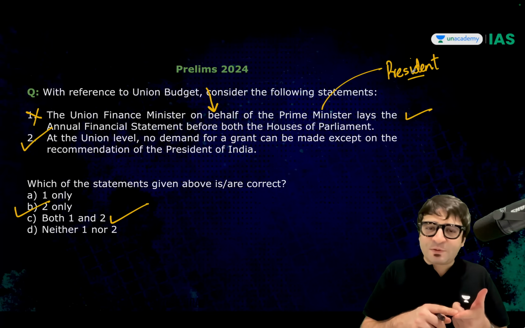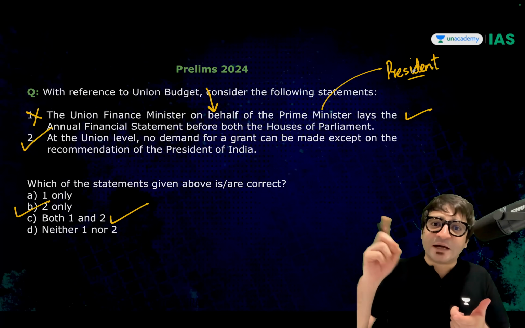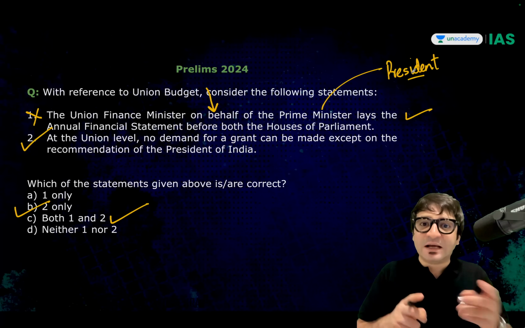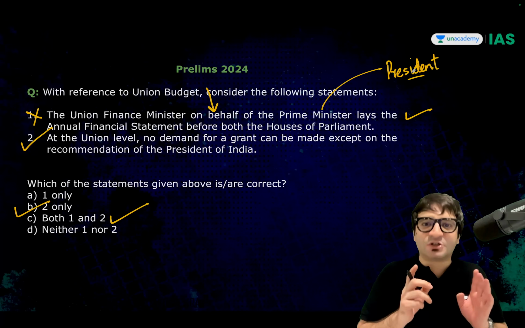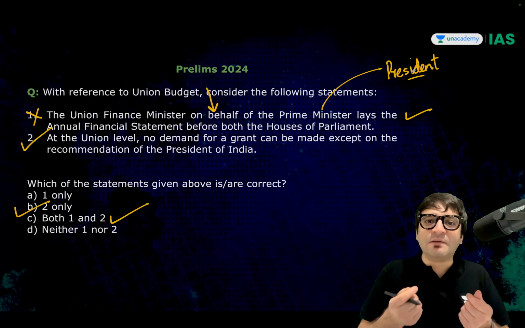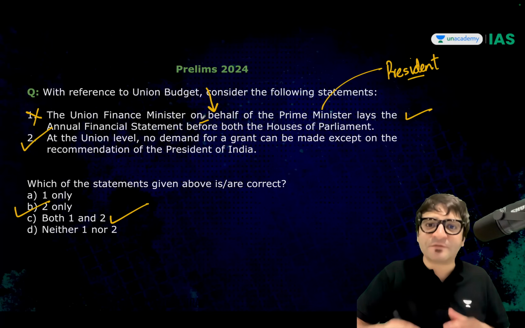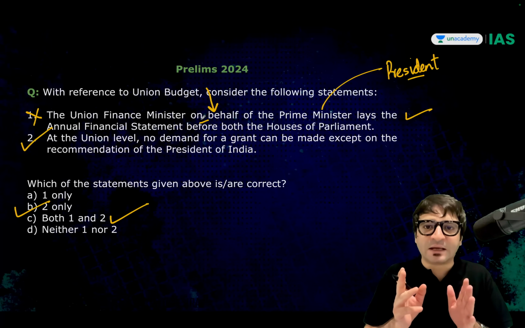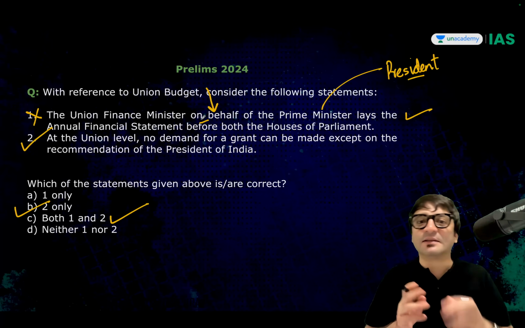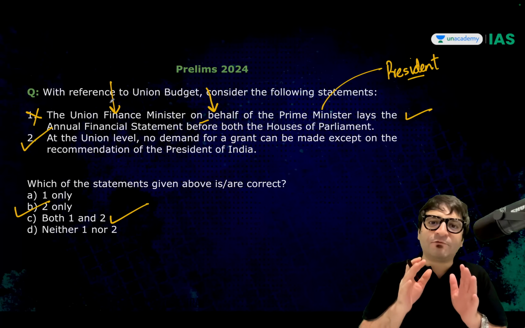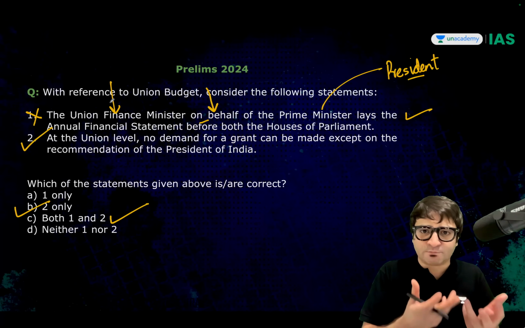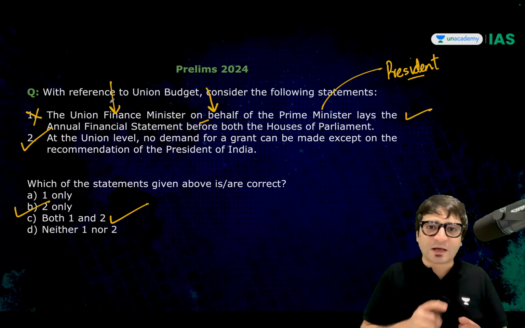Because this time, UPSC will not release the answer key after the final results are declared. UPSC will release the answer key within days of the prelims examination. Then you will be given the opportunity to challenge answers which you think are incorrect. And then the final answer key will be released by the UPSC. So for such questions, you should not be thinking on the lines of what UPSC thinks is the right answer. Here you have to categorically focus on your own understanding, constitutional provisions, or the standard books that you have referred. Now listen to me carefully.